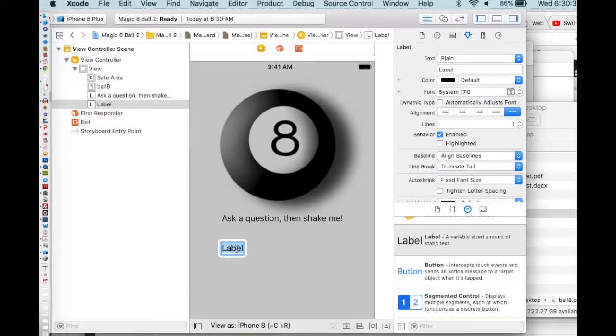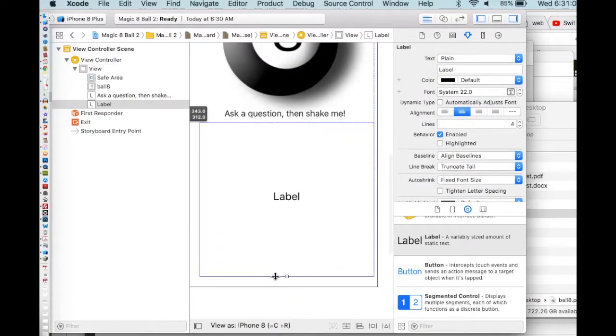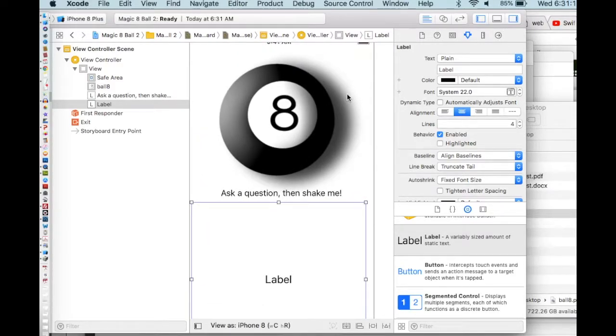The response needs to be a larger font. It needs to be centered. Let's make the font just a little bit larger, to 22. We need to have multiple lines, so I'm going to go with 4 or 5 lines. I'm going to make this a lot larger, so I'm just going to stretch this like that. Bring that down here as well. It will just fill that space as best it can. We can change the color of this if you want. Now we have almost everything that we need to do.